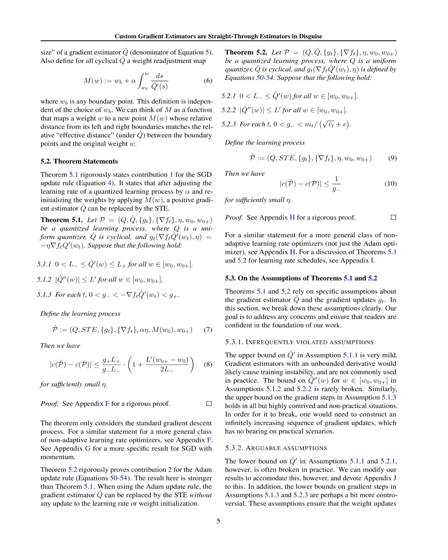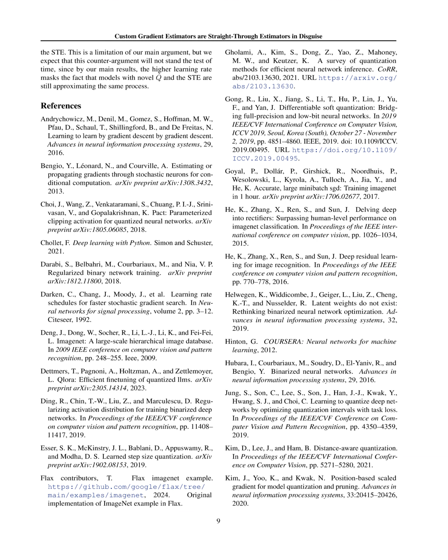The first theorem focuses on the SGD update rule and states that after adjusting the learning rate and re-initializing the weights, a positive gradient estimator q-hat can be replaced by the straight-through estimator, STE, for non-adaptive learning rate optimizers like SGD. The second theorem pertains to the Adam update rule and asserts that the STE can replace q-hat without any adjustments to the learning rate or weight initialization for adaptive optimizers like Adam.